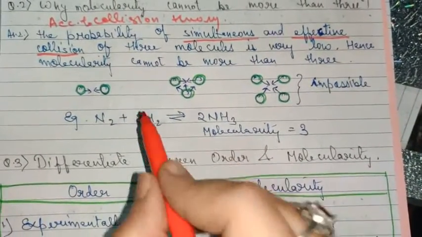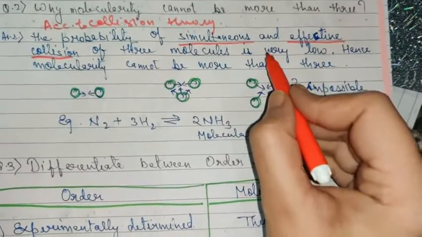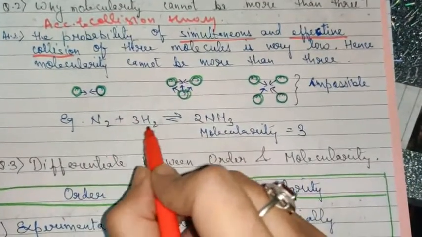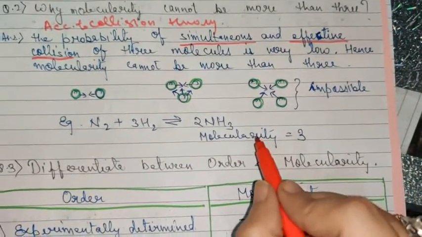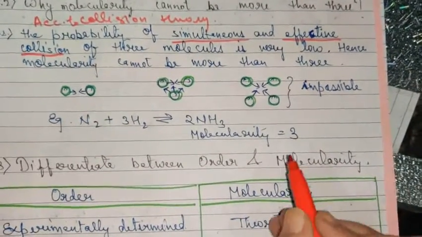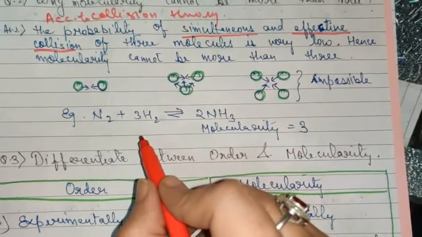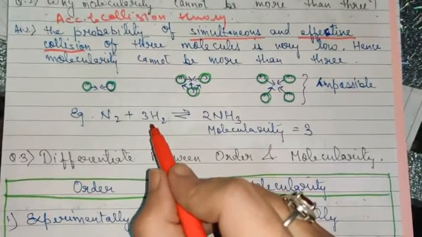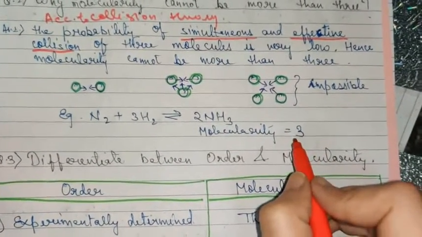But as you have come to know that molecularity cannot be more than 3, obviously molecularity 4 is not possible. So the maximum molecularity which is possible, even being a theoretical concept, is 3 only. So when you see that in a reaction the number of molecules which are participating is more than 3, then the molecularity will be 3 only. It can never be more than 3.